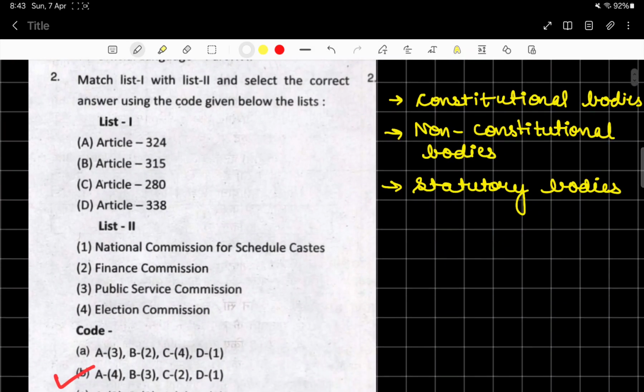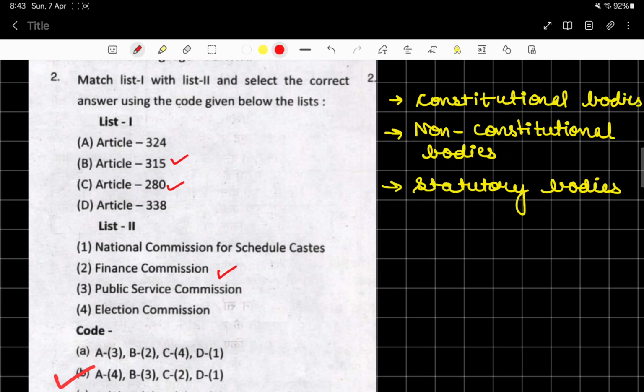Here we have certain articles, and especially this article which I have seen a lot in PYQs, that is the Finance Commission, Article 280, right? This Article 315, which is related to the Public Service Commission, is also very important. So all these articles are very important. The articles related to the National Commission for Scheduled Castes and the Election Commission all hold a lot of importance and need to be covered.